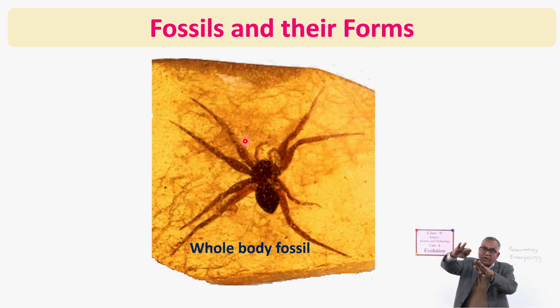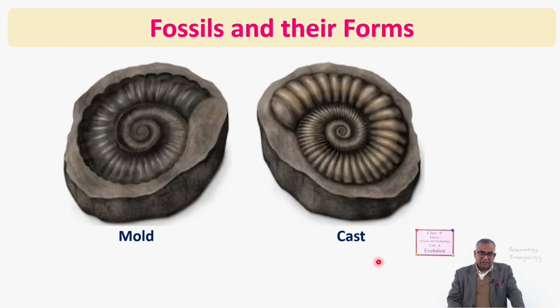When that material covers it, it is preserved there, and this part of the tree may go into the earth later due to different geographical disturbances, and it changes into what? Fossil. In that condition, the whole body is preserved. Yes, in this way also. So it is a whole body fossil. In fact, the dinosaur figure I showed you, that is also a whole body fossil.